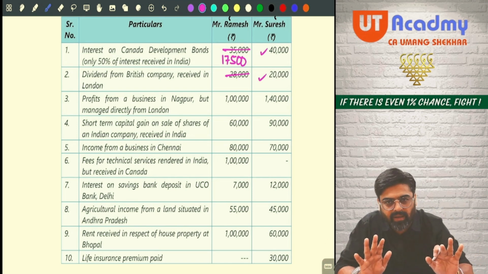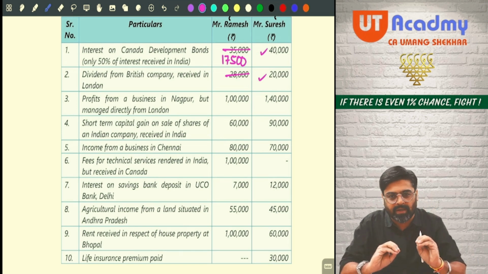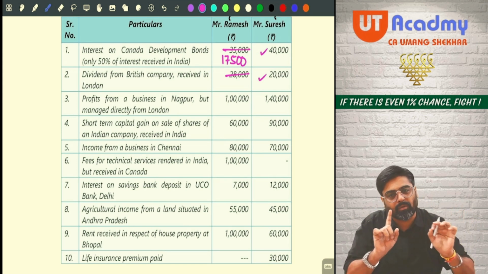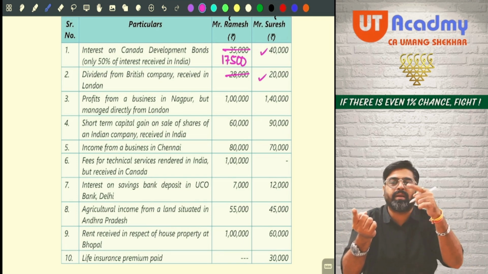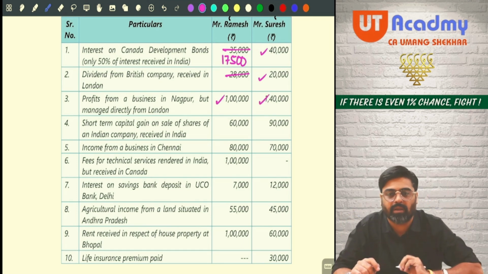We don't mind as far as the business is in India. Entire income is accrued in India. Entire income is Indian income. It will be taxable for non-resident also. It will be taxable for ROR also. Yes or no? So this will be taxable. This will be taxable. Yes or no?